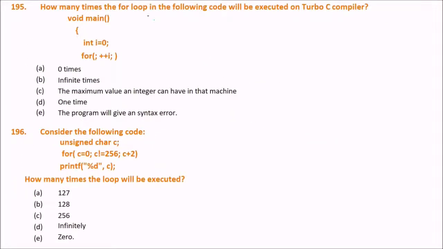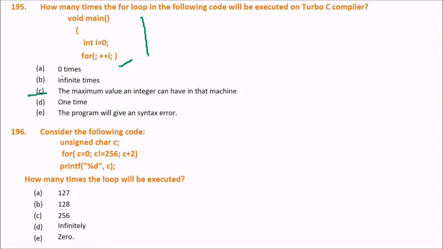How many times will the for loop in the following code be executed in Turbo C compiler? for (i = 0; ; i++). Is there any condition for coming out? So the answer will be C actually.